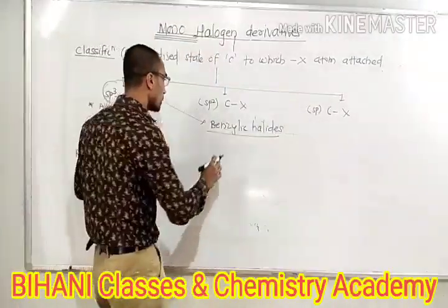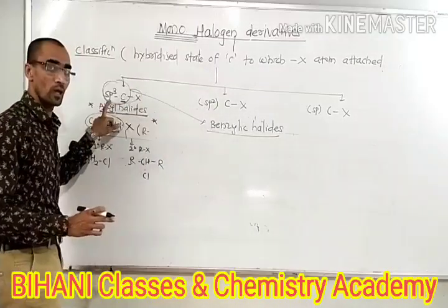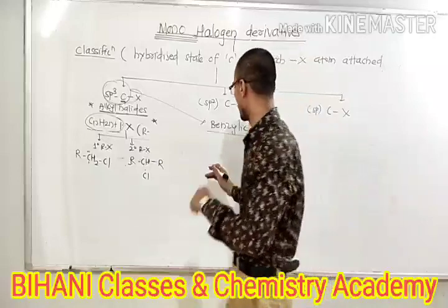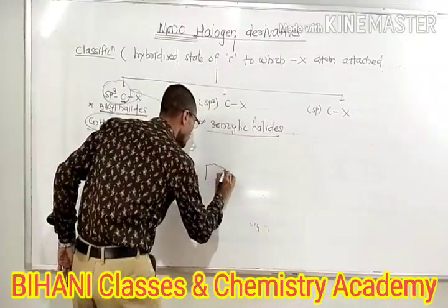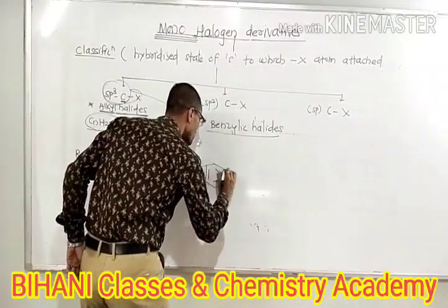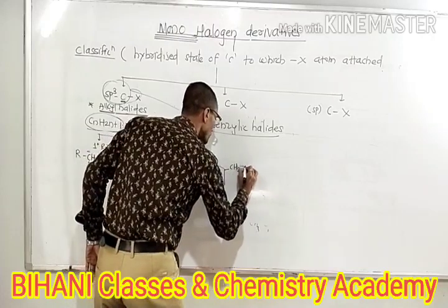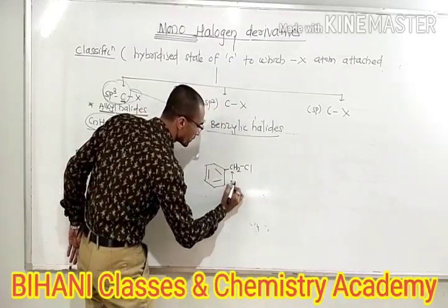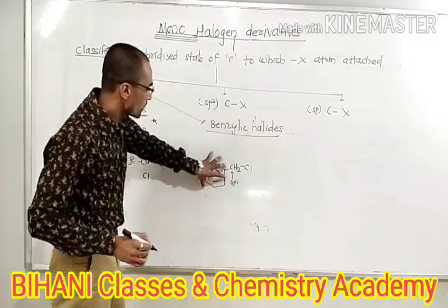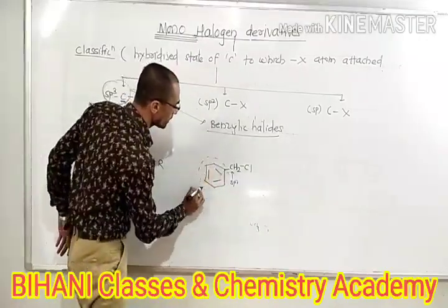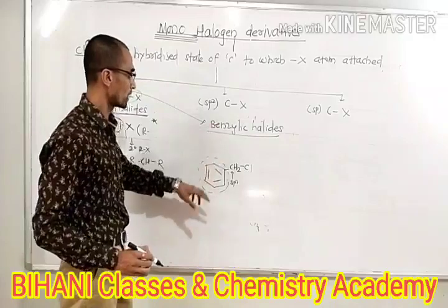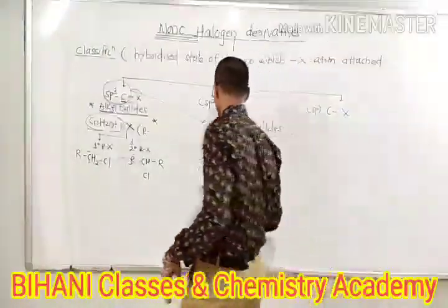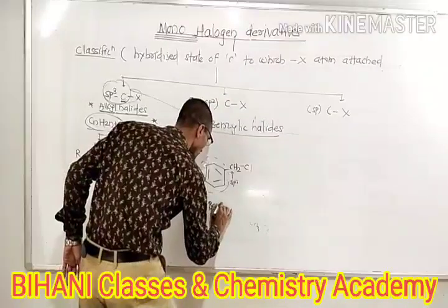Here the halogen atom attaches to an sp3 carbon, and that sp3 carbon is next attached to an aromatic ring like this. This one is the aromatic ring, CH2Cl. Suppose we know that the halogen atom is attached to this carbon, the nature is sp3, and that attaches to the aromatic ring. So that's why it is called a benzylic halide. This one is the first member of this family, and the common name of that compound is benzyl chloride.